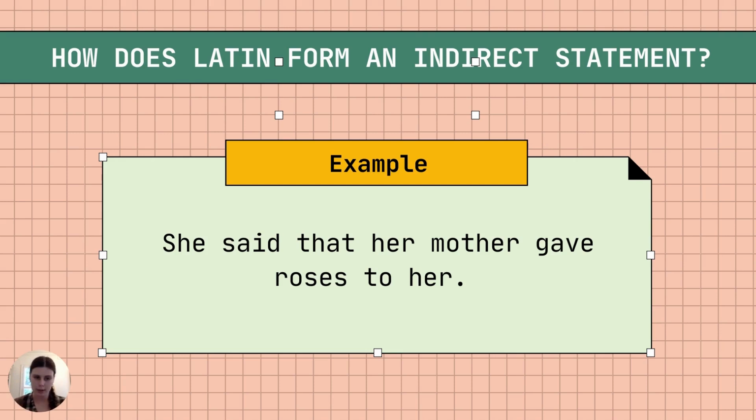We're now in the subordinate clause. So the subject accusative bit now becomes the subject of the sentence, her mother. The infinitive now becomes a normal verb, gave. Then you translate the object, roses, and then you translate anything else in the sentence that's left over. So we had to her. And that's how we get to, she said that her mother gave roses to her.